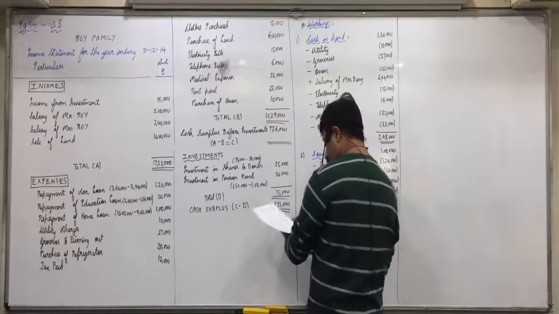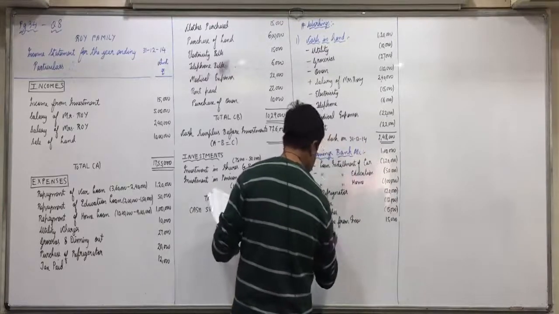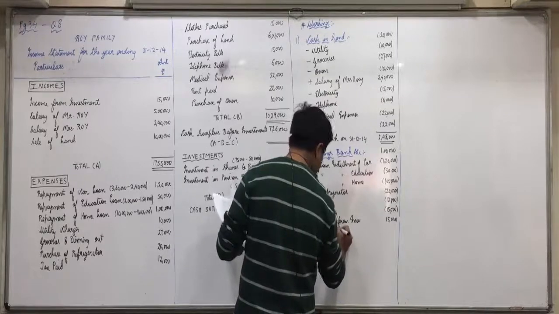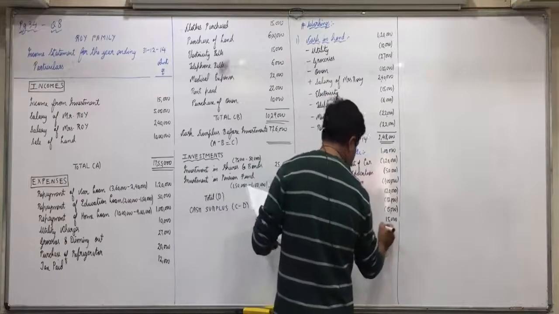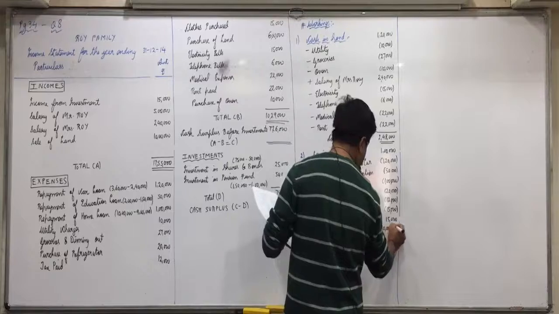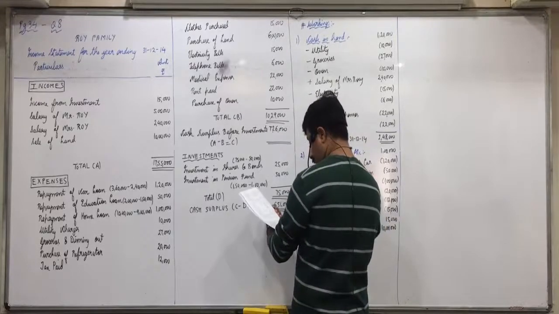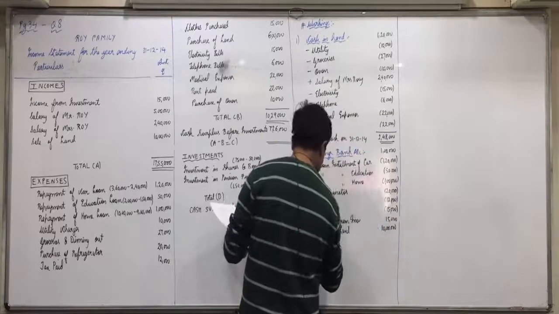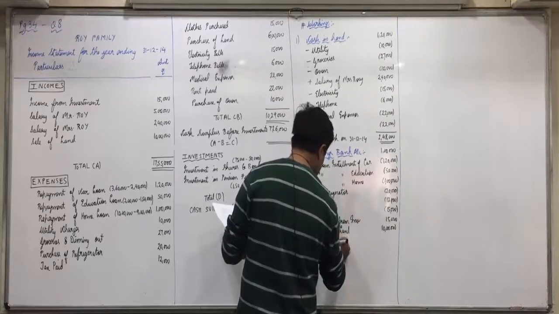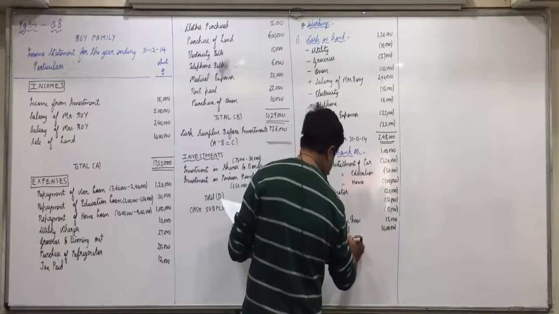Then land was sold for 10 lakhs, so plus sale of land 10 lakhs. Did I forget that? Okay. Minus purchase of land is also paid by check, that is 6 lakhs.